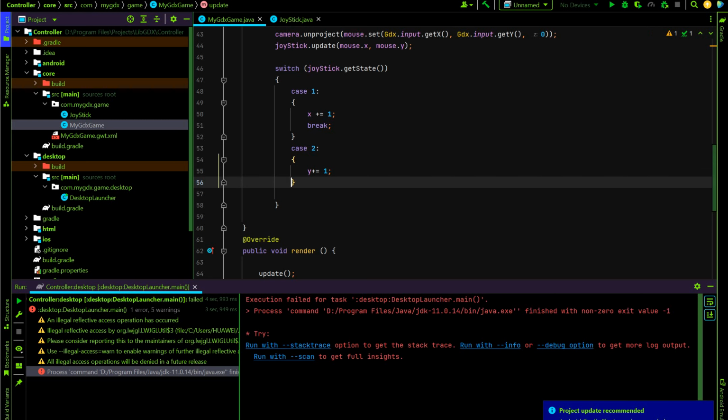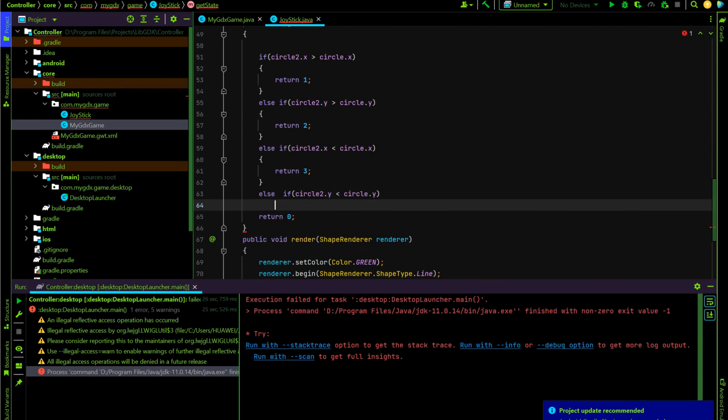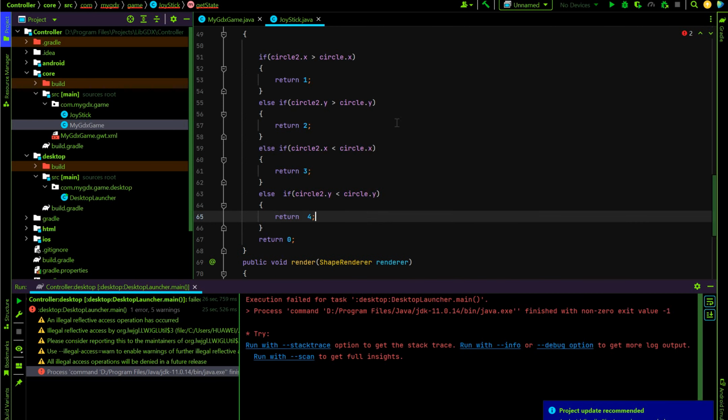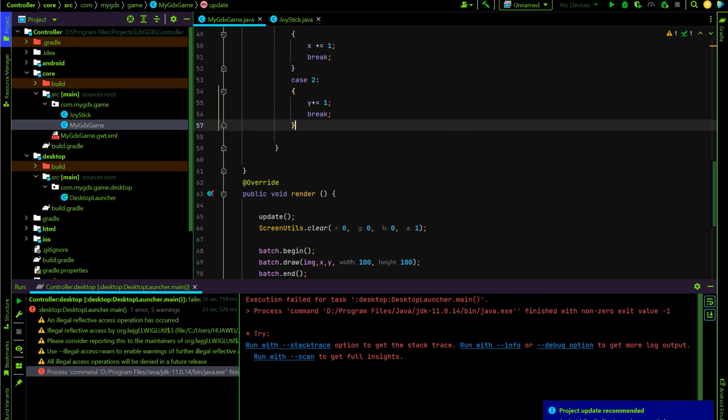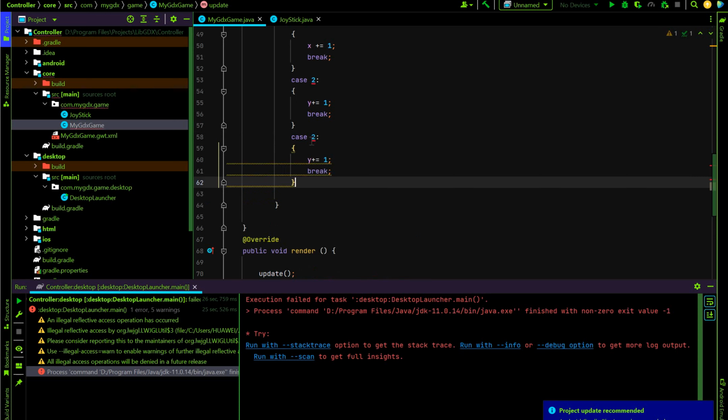Let's create the others and let's finish the video. First, if circle X is smaller than circle X, return 3, as if circle Y is smaller than circle Y, and return, yeah, that's right. I'll copy again. I don't want to write case 3.